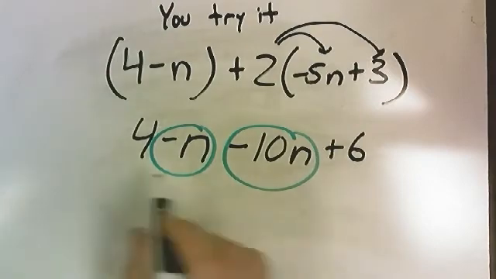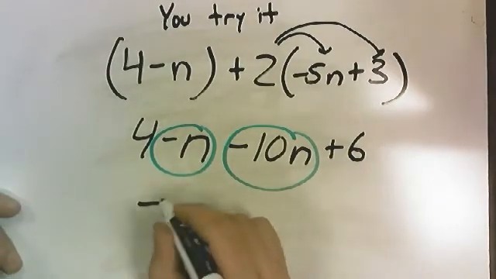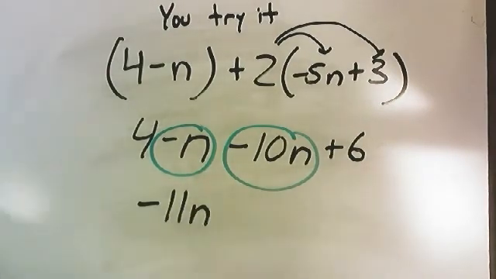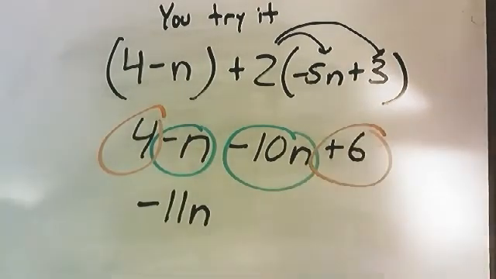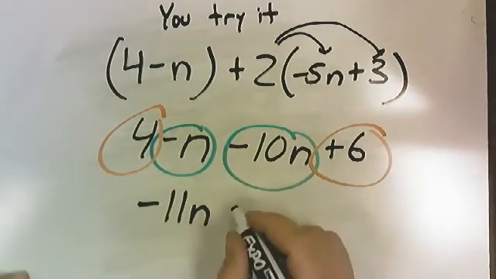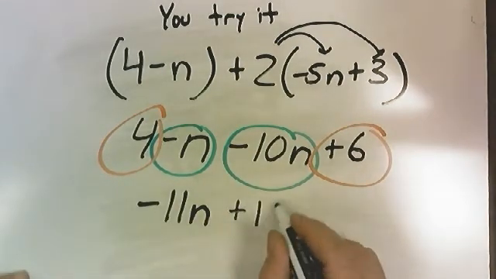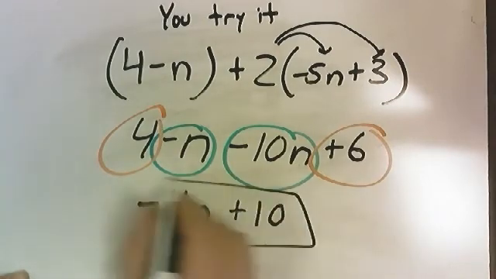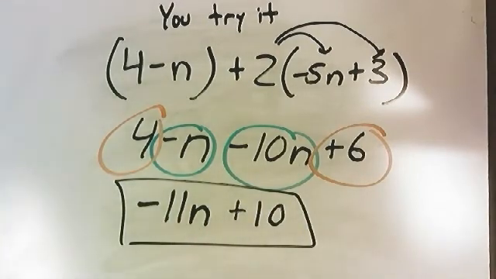So if we have minus 1n minus 10n, that's going to give us negative 11n. And then we also have a positive 4 combined with a positive 6. So 4 plus 6, that's going to end up giving us 10. If you came up with negative 11n plus 10, great job.